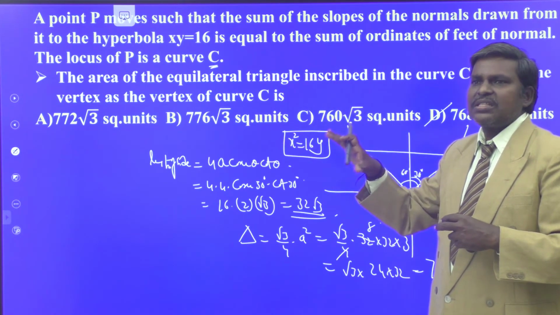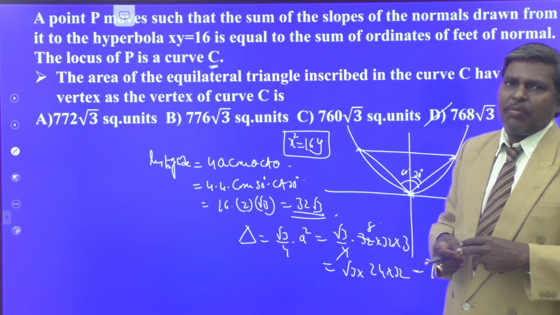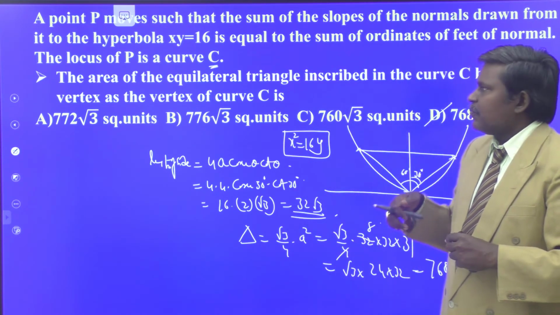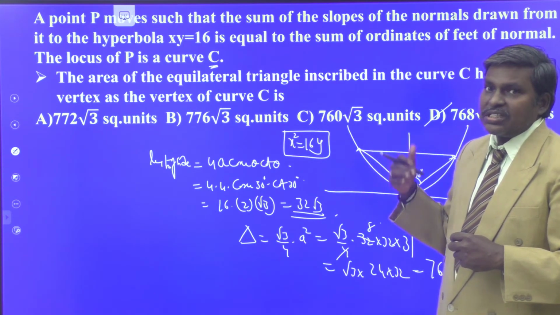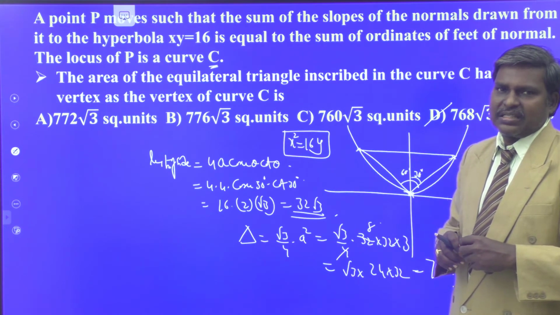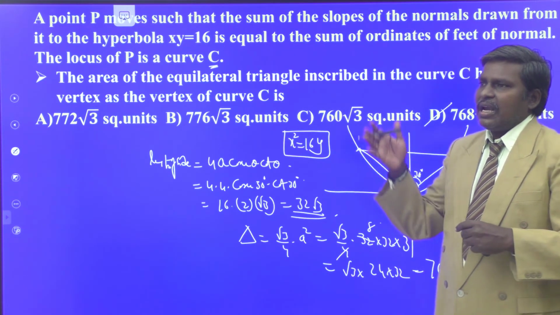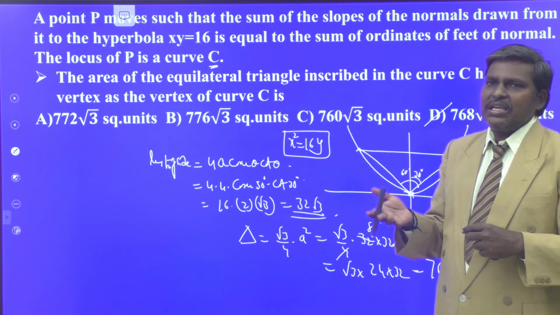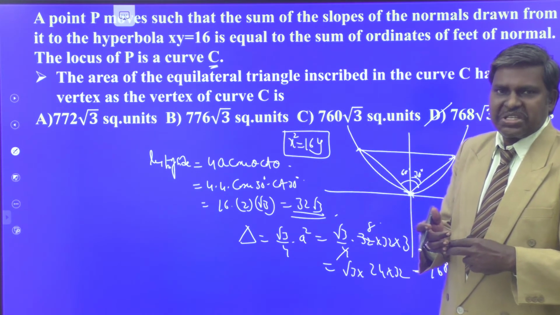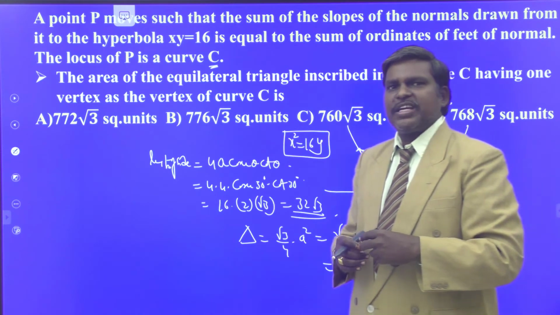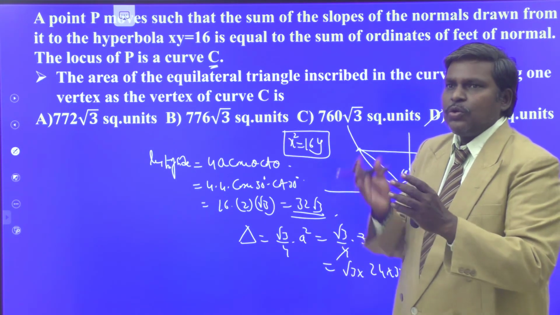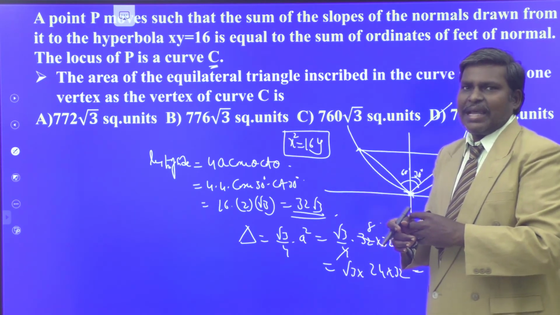After getting the locus, the concept converts into the parabola topic. So you have to know the parabola concepts also. From that parabola, what is that question? Locus of the midpoint of the portion of the tangent intercepted by the coordinate axes, they are asking. So once you know the line equation, it intersects the coordinate axes whose midpoint is x1, y1, you are in a position to write its equation immediately by the formula x by x1 plus y by y1 is equal to 2.